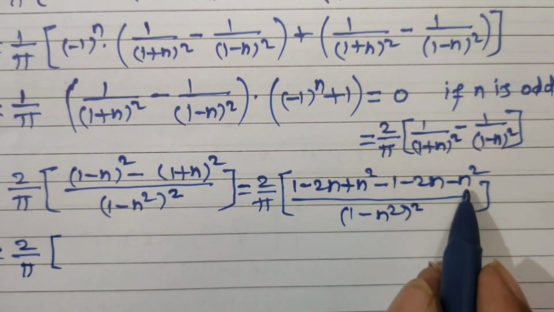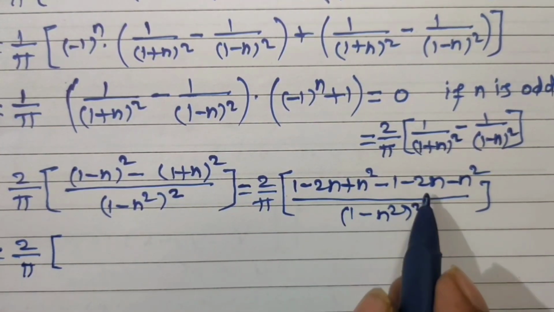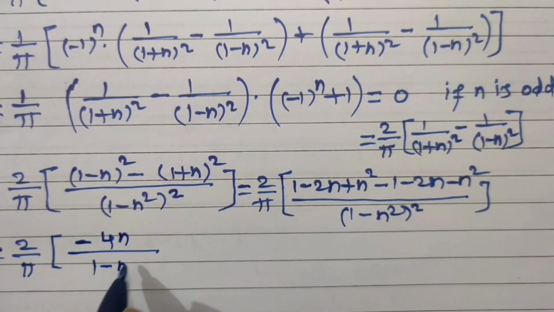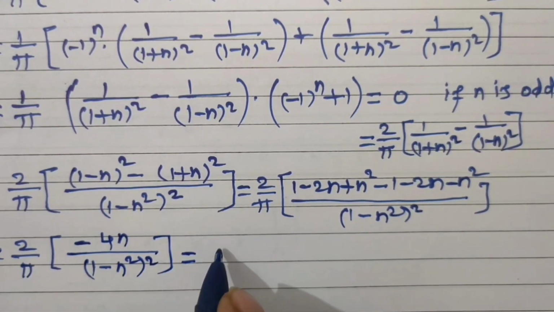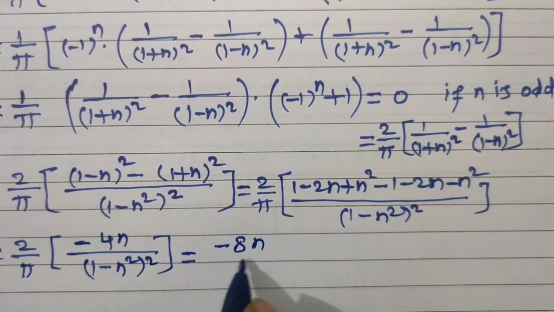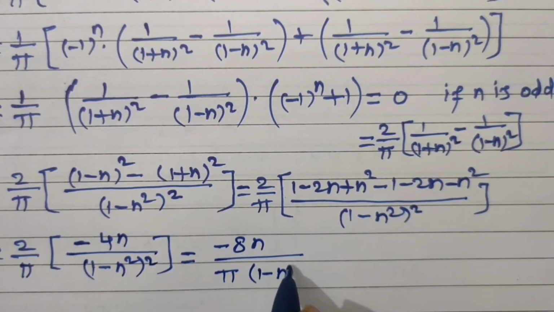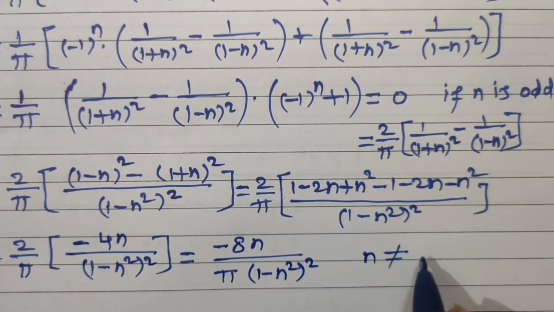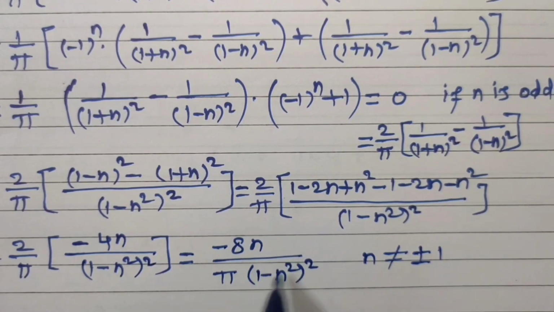N square and minus n square gets cancelled. 1 and minus 1 gets cancelled. Remains only minus 4n divided by 1 minus n square of this. Okay. Now simplify this. This is equal to 2 into minus 4, minus 8n divided by pi into 1 minus n square. N must be not equal to plus or minus 1. Then only this Bn exists.